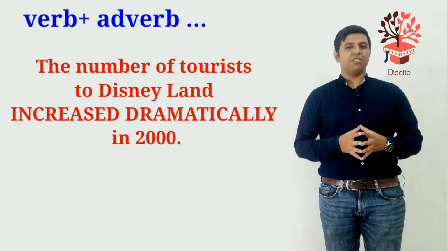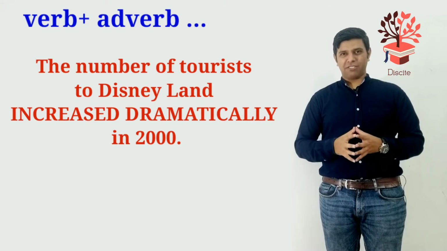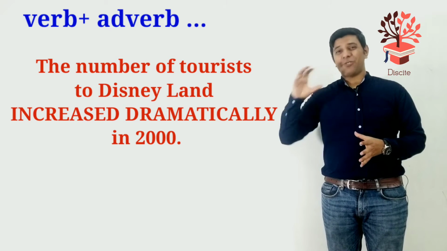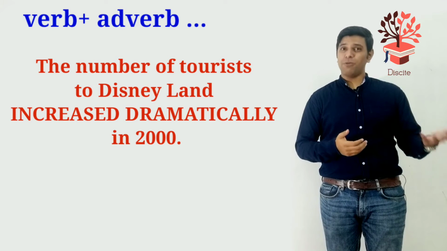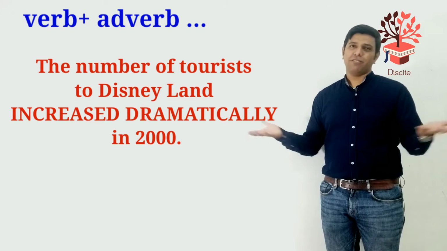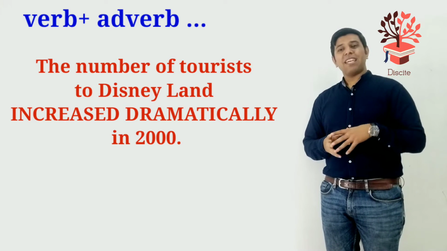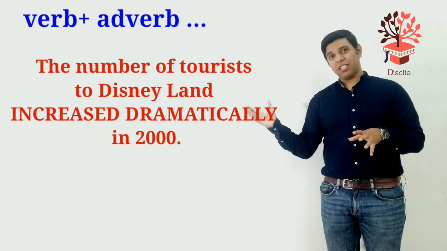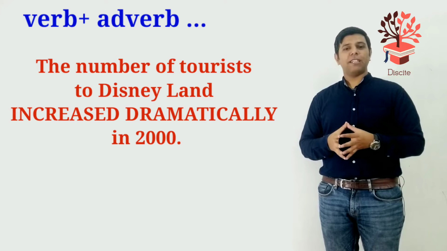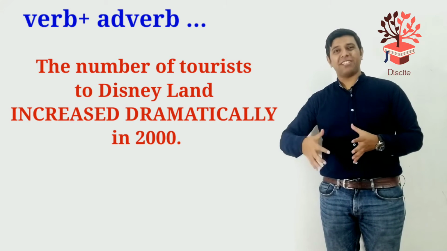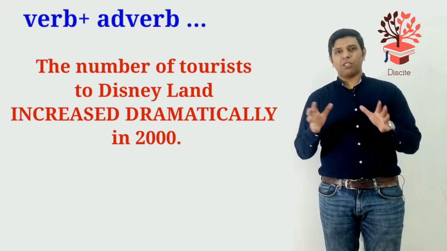The number of tourists to Disneyland increased dramatically in 2000. Increased is a verb, dramatically is an adverb because it's adding information to a verb. In 2000, that's the date. Because it's from the past, we've used past tense. Now, if we had a date from the future, we would have used the prediction words, or we could have used the future tense. Like, the number of tourists to Disneyland will increase dramatically in 2025. Okay, that's just for the grammatical sense.